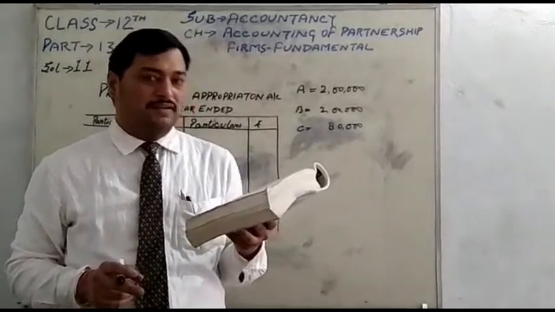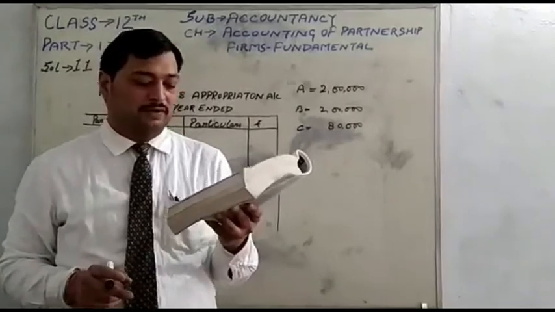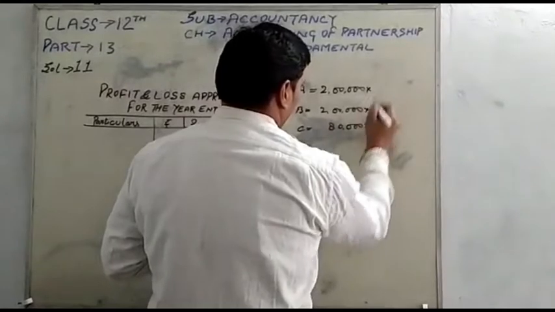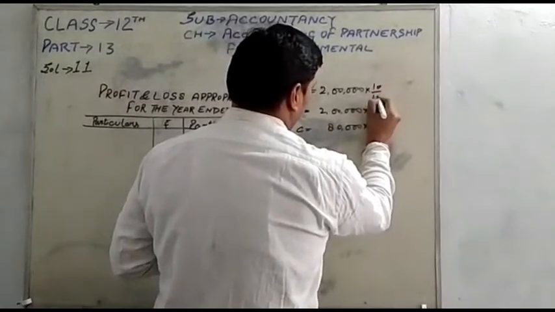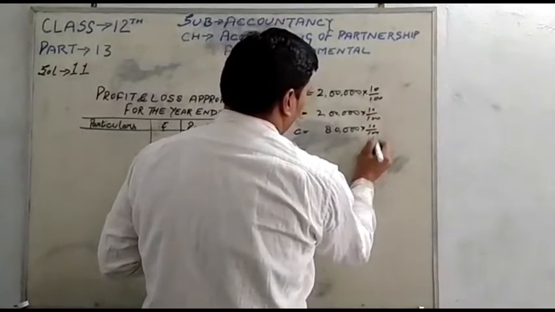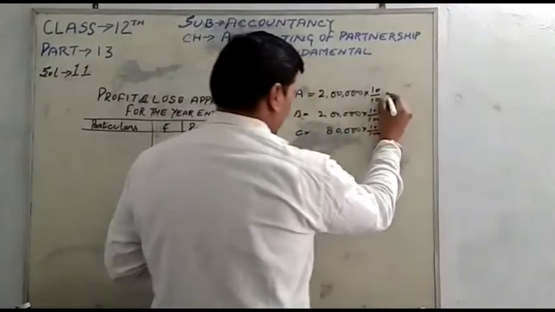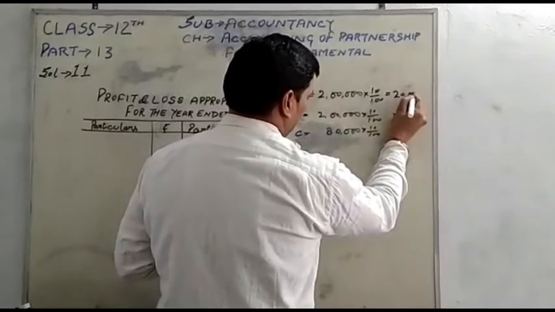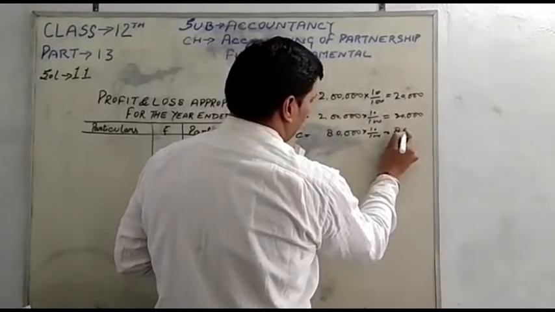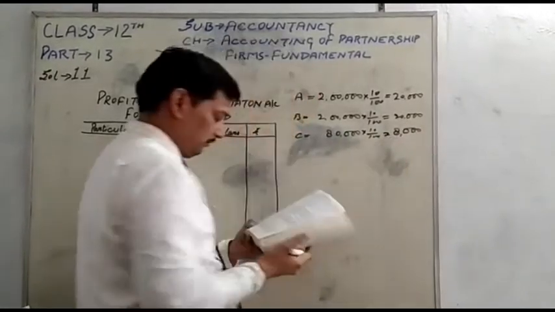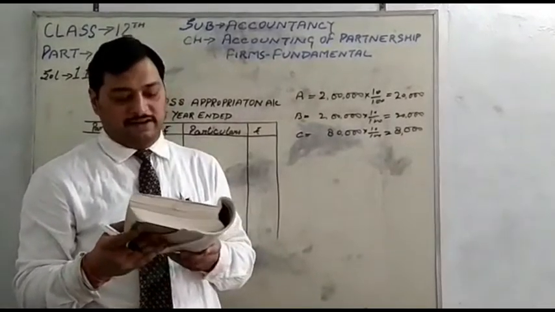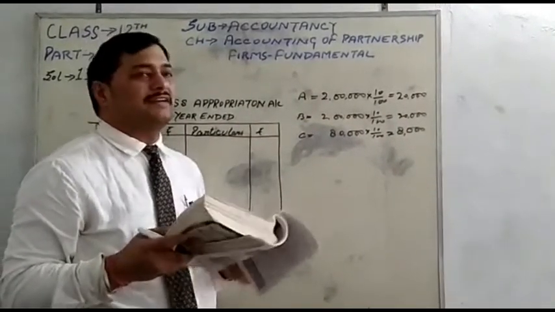According to the partnership deed, the partners were entitled to interest on capital at the rate of 10%. It means the firm will allow the partners 10% interest on capital. Then we will calculate the interest on capital for all the partners at 10%: first 20,000, and for C 8,000.